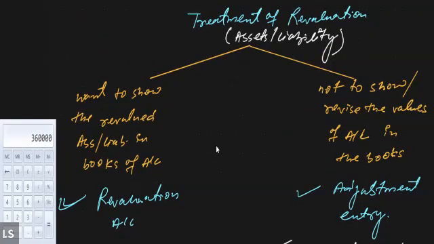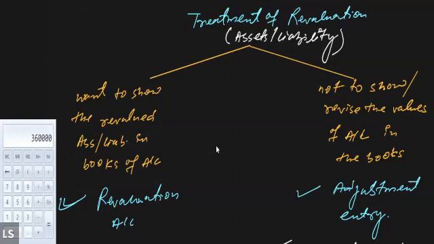When it comes to treatment of revaluation, there are two possible situations. Number one, partners may decide to revise the value of the asset and liability in the books of account as well. Number two, they are not willing to revise the value of the asset and liability in the books of account.